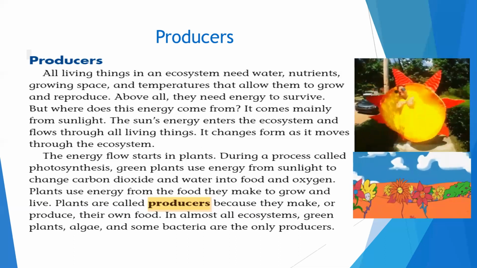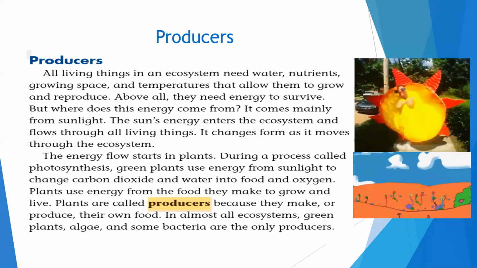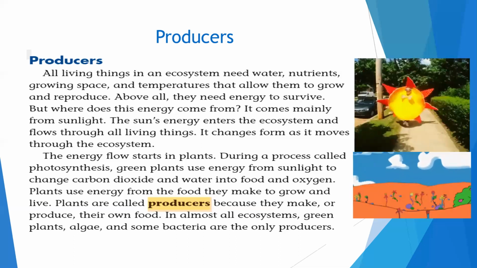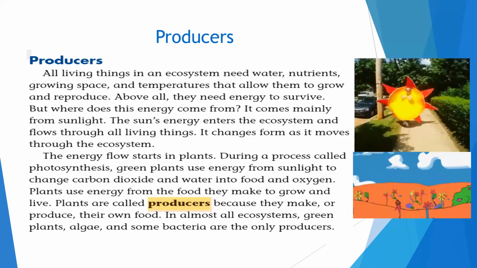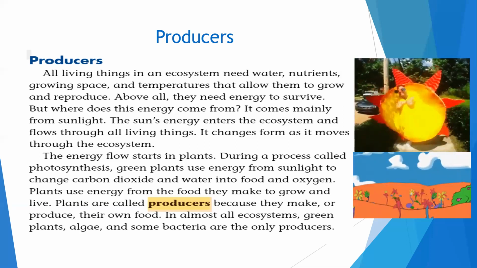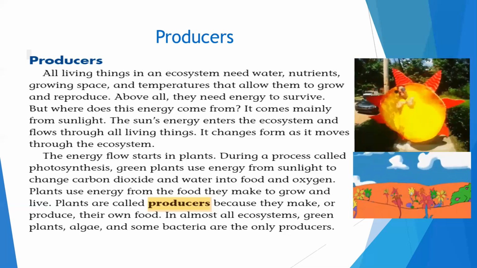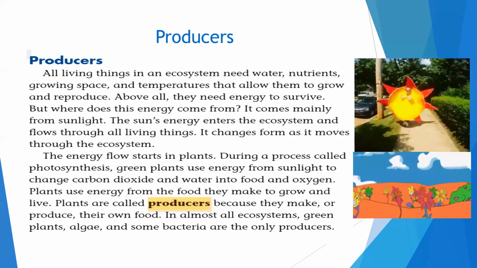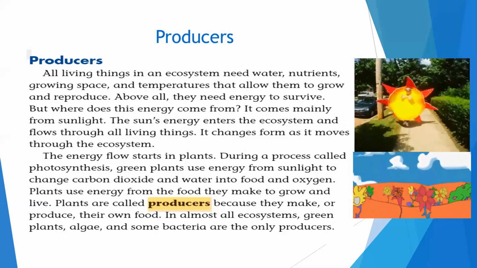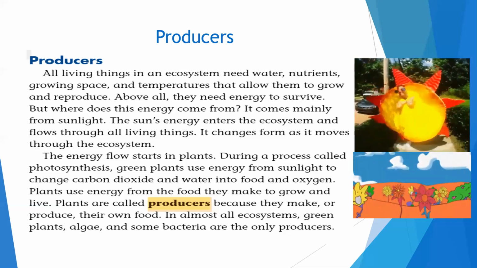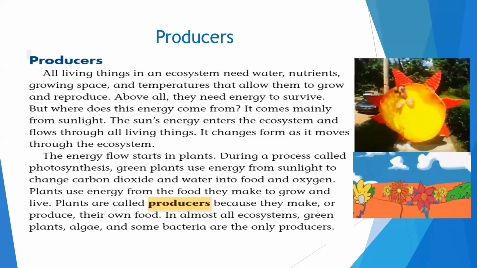The energy flow starts in plants during a process called photosynthesis. Green plants use energy from sunlight to change carbon dioxide and water into food and oxygen. Plants use energy from the food they make to grow and live. Plants are called producers because they make or produce their own food. In almost all ecosystems, green plants, algae, and some bacteria are the only producers.